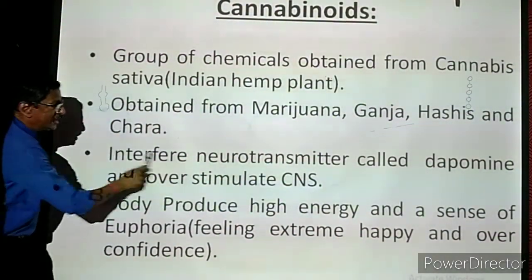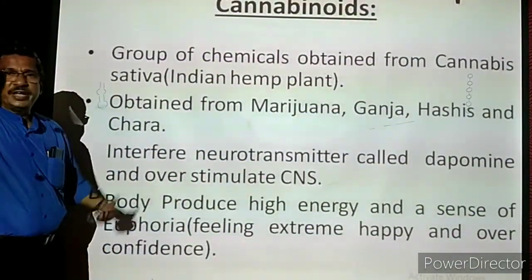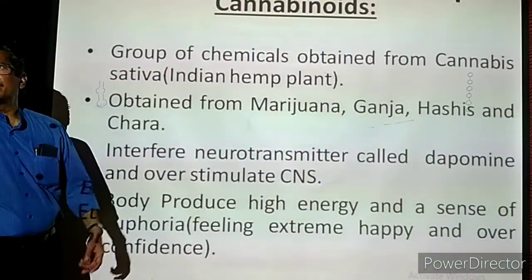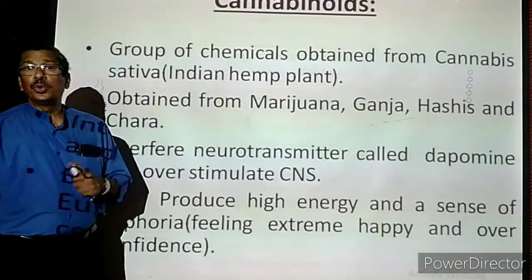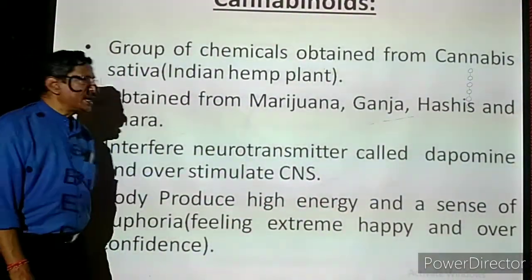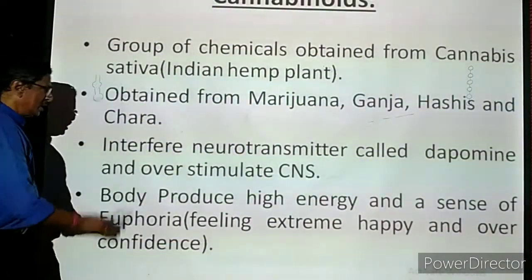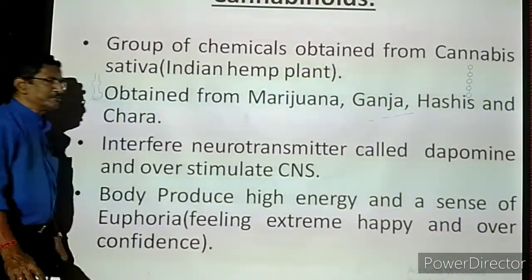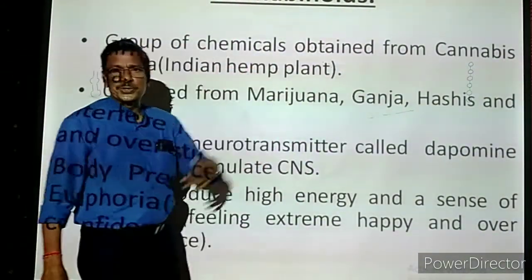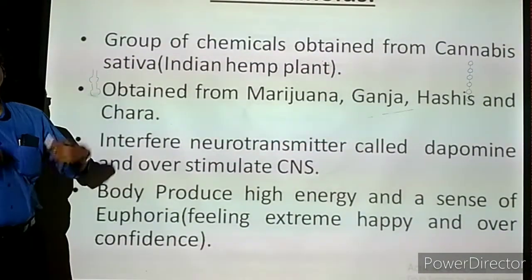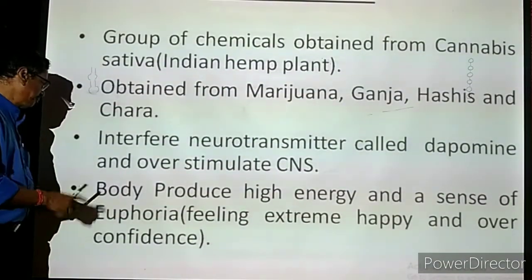The cannabinoids interfere with the neurotransmitters. The nerve message is coming from the brain to various parts, or the message is going from various parts to the brain, with the help of neurons. In the neurons, some chemicals are there. They are called neurotransmitters. So they are interfering with the neurotransmitter, blocking it. The name of the chemical is called what? Dopamine, and they overstimulate the central nervous system. As a result, the central nervous system is overstimulated. So the brain is overstimulated, so there is a confused state. The spinal cord is overstimulated. All the organs are activated too much. As a result of which, shivering, fits, everything will come.